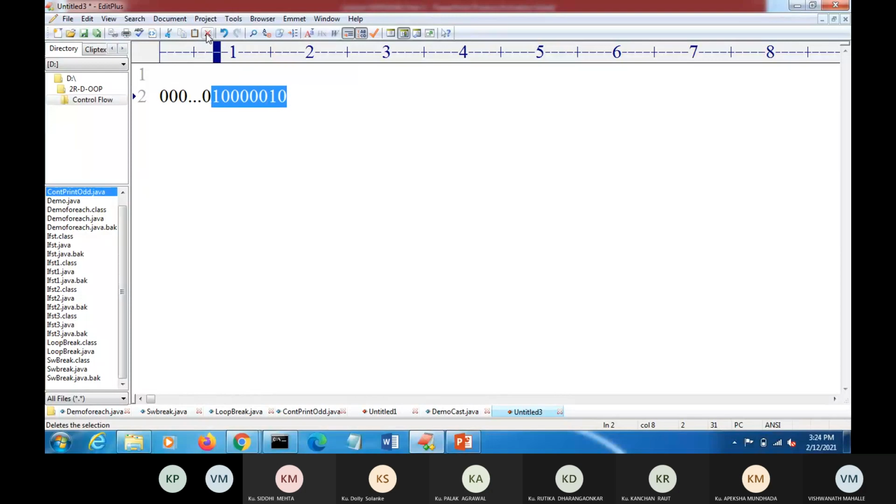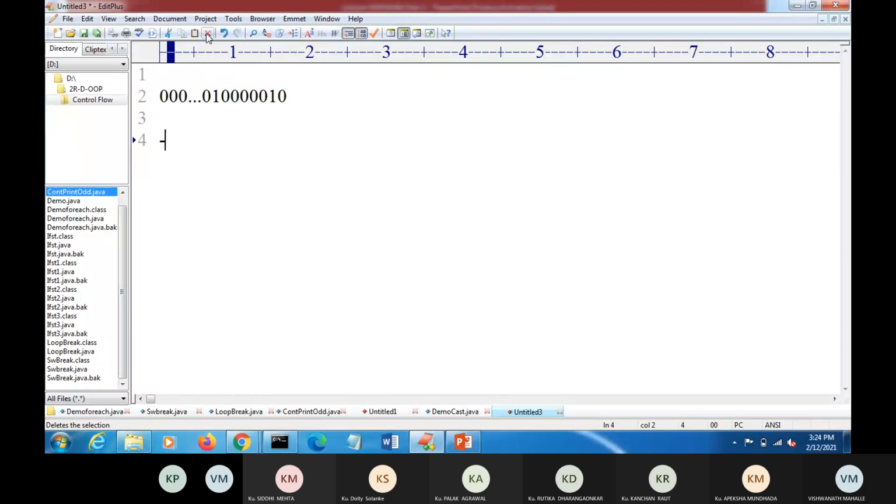That is 4 and 4, 8, and this 8th digit, which is 1, we will consider as a sign bit. We already know 1 means a negative number and 0 means a positive number. Since the 8th bit is 1, this number is negative, and for a negative number we require to convert it into 2's complement.